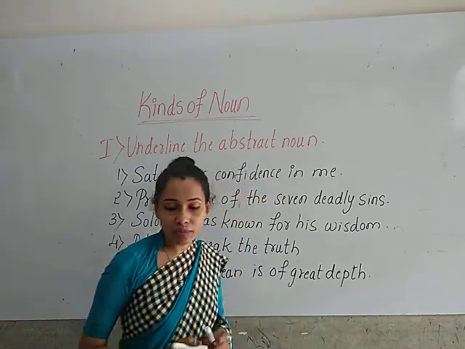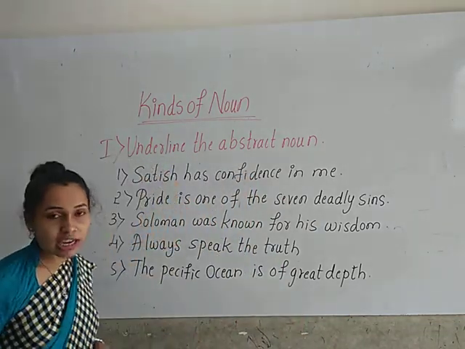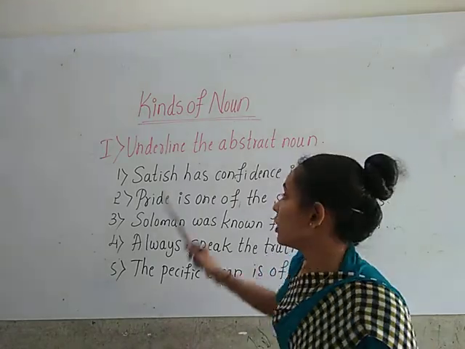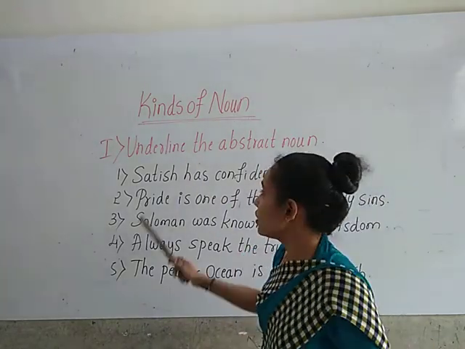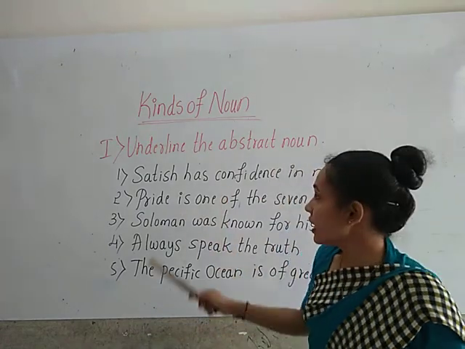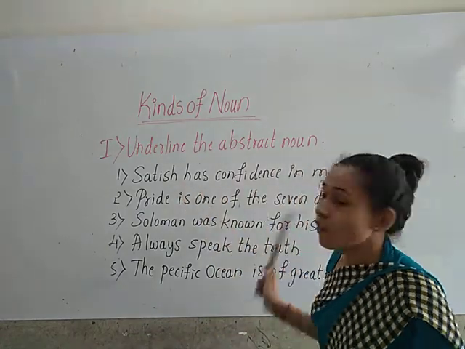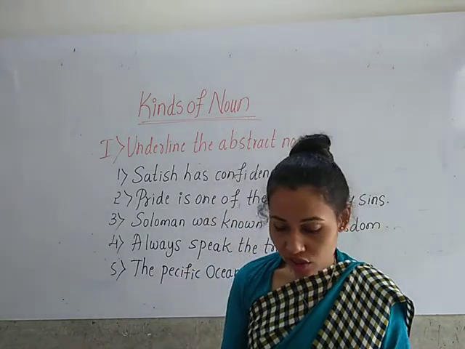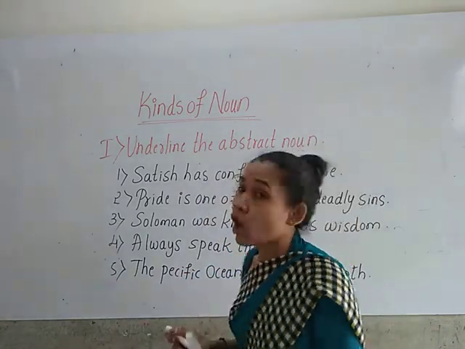So here, children, look at the first sentence. We have to identify the abstract noun in the sentences. Okay, children. So look at the first sentence. Satish has confidence in me. So which is the abstract noun here, children? Confidence.